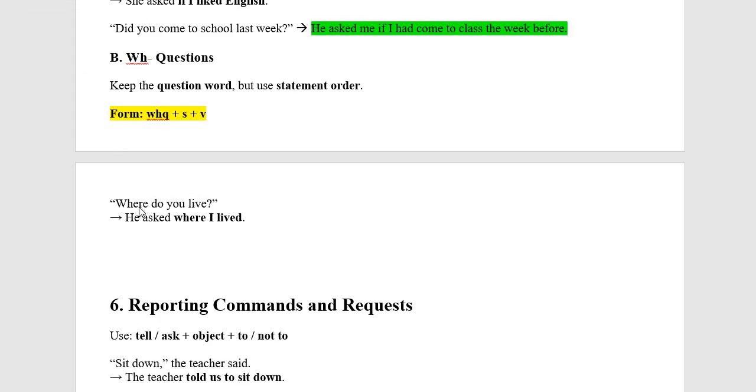For example, in direct speech we say, "Where do you live?" In reported speech, we change from present simple to past simple. So: he asked where I lived. Where is the WH question word, I is the subject, and lived is the verb.